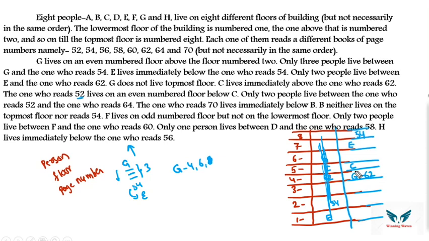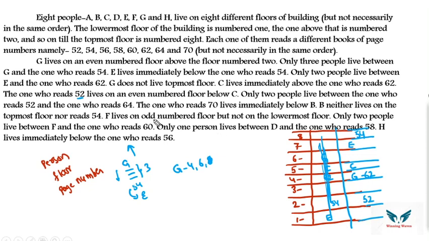Now if you see here, C is on the 5th floor. So below C there should be 52. Specifically, that should be an even floor. 4, no chance. Why? Because 62 is already there. That means you can put it in floor number 2. So obviously floor number 2 will be having 52. So out of 2 possibilities we have eliminated one. The remaining one will be our answer.